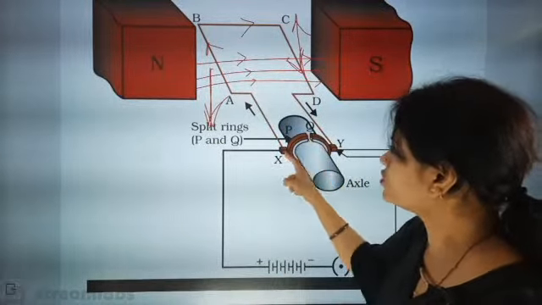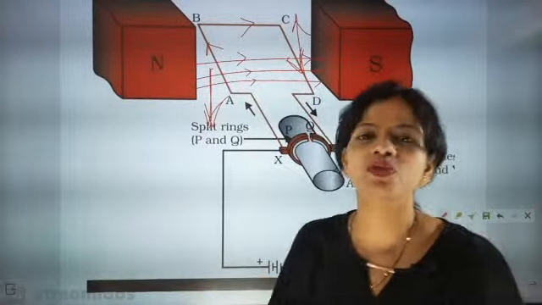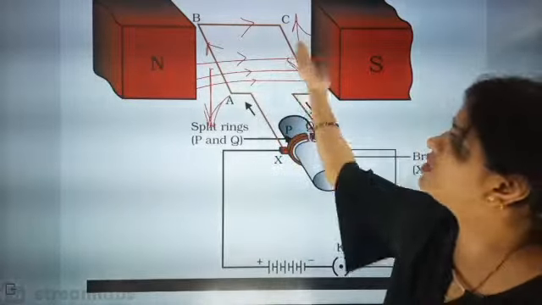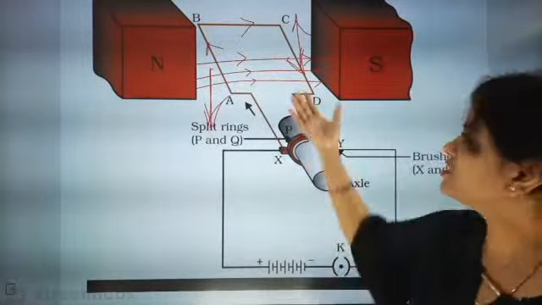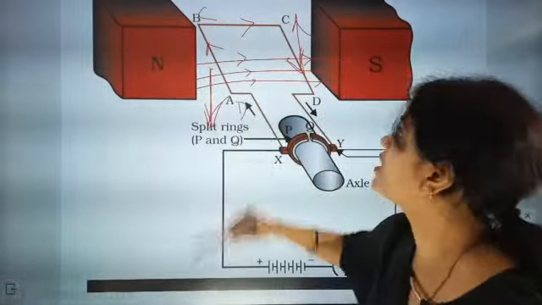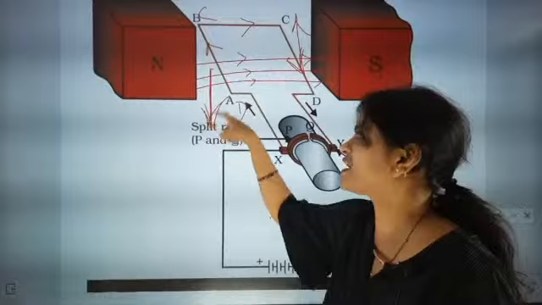This will go to this carbon brush side. So for some time the speed will become slower, but due to inertia it will maintain its motion, and then it will go directly 180 degrees. Once it goes 180 degrees, now the C side and D side will come. Now first C and D side have force outward. Now the force will exactly change.